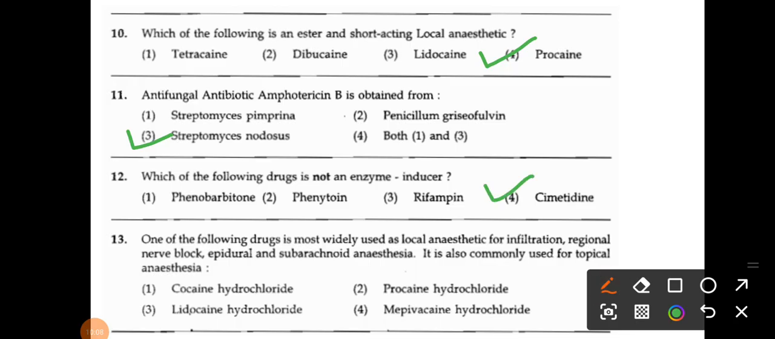As we know, cimetidine is your enzyme inhibitor, not an enzyme inducer. Okay, and what they have asked is, not an enzyme inducer. So cimetidine is not an enzyme inducer, it is an enzyme inhibitor.